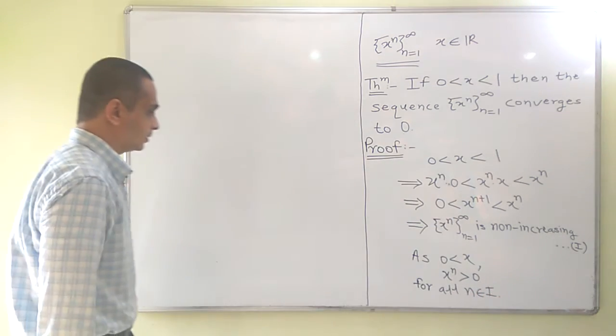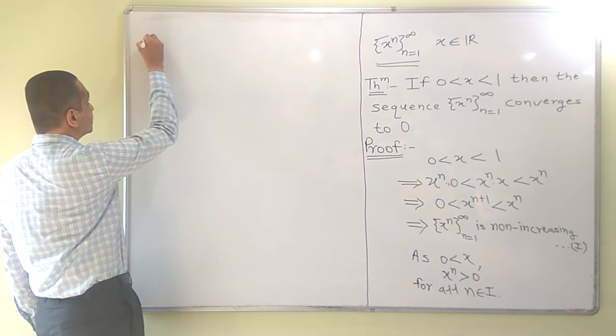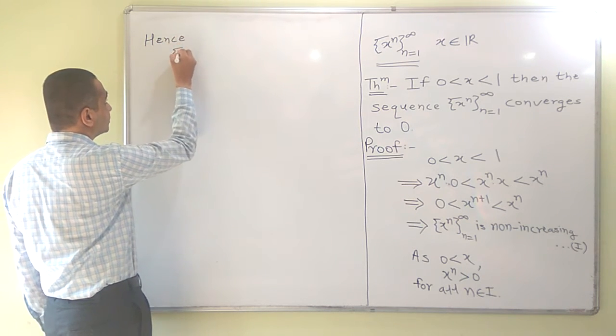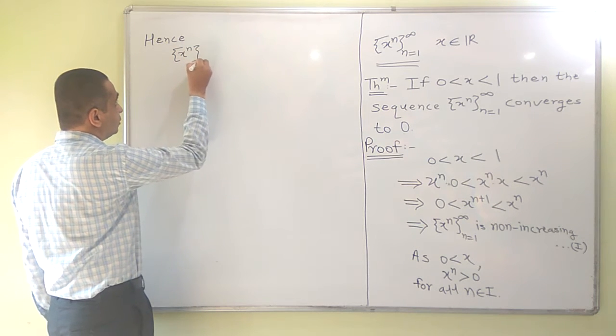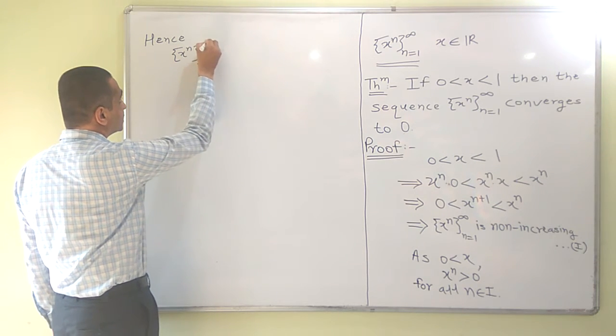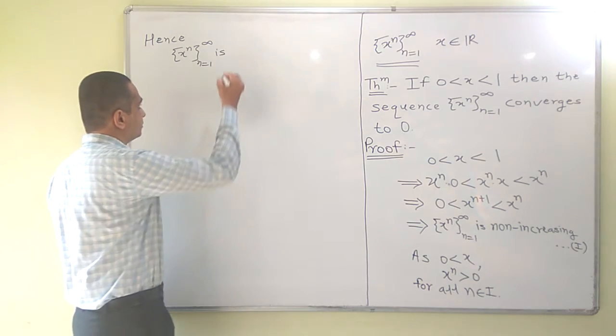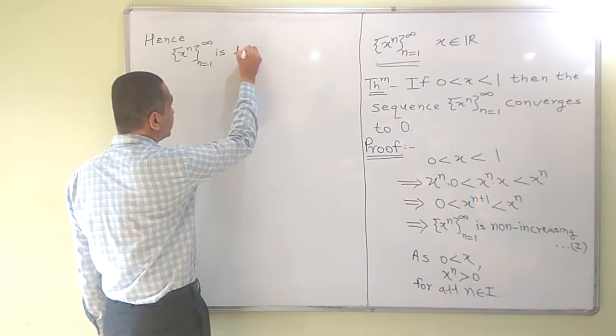Hence, the sequence x raised to n, n takes values from 1 to infinity, is lower bounded.